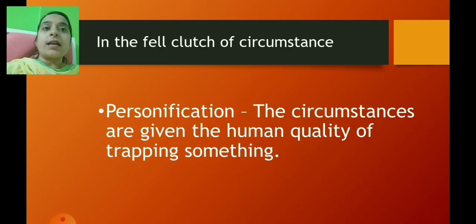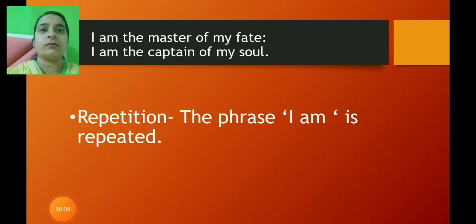In the fell clutch of circumstance. Now children, here it's a personification. Fell clutch, as I told you, is a wicked trap. So circumstances are given the human quality of trapping something. So it's a personification, okay. Now children, the next one.